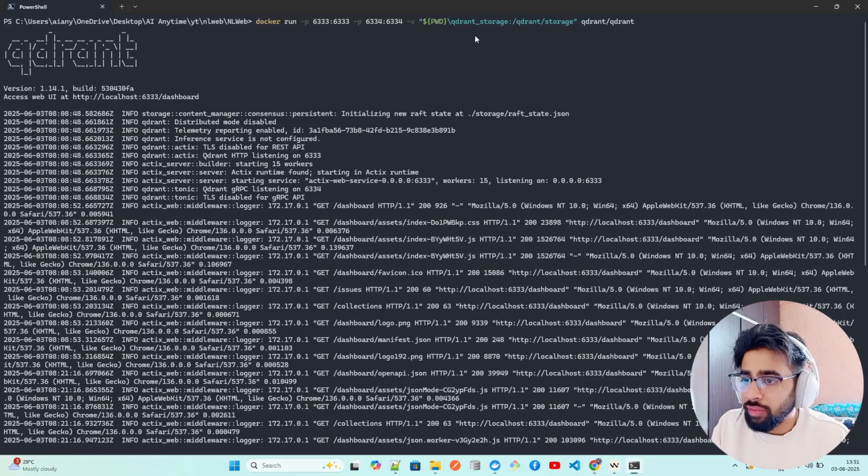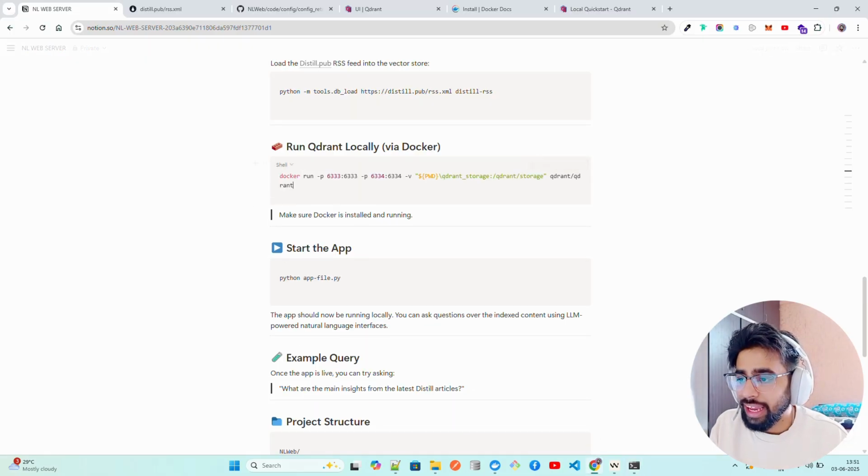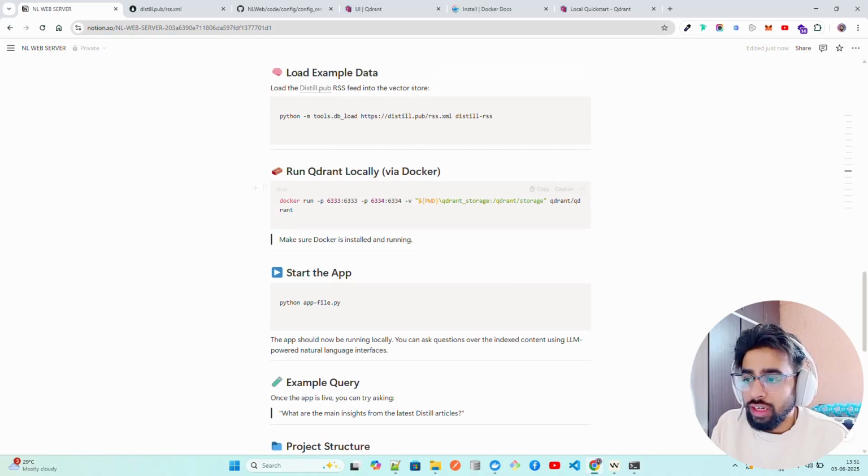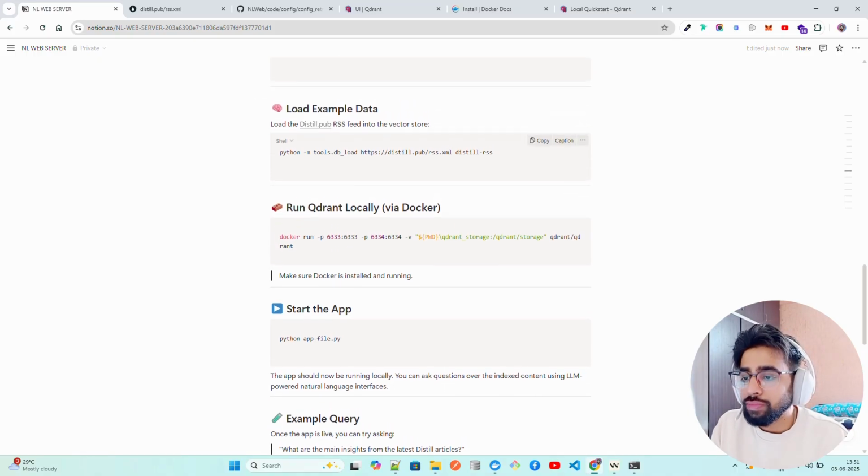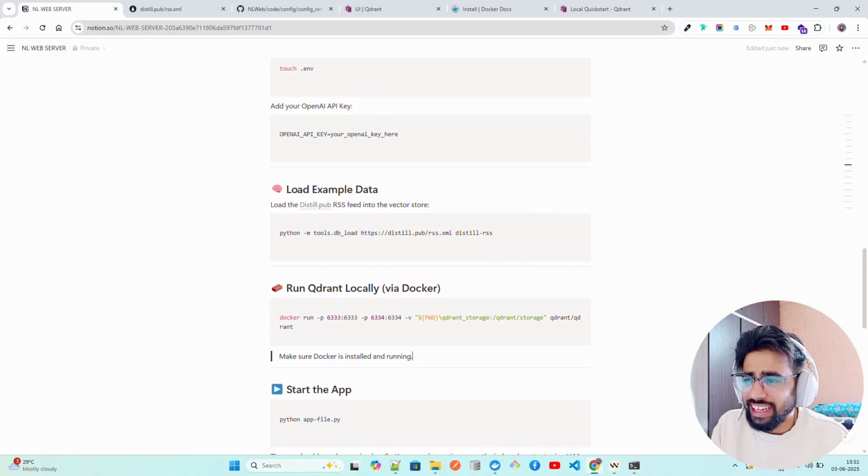I think I just copied and forgot. So what I'm gonna do, I'm gonna make that available over there. So you can just copy here, come back and paste. So this document is available for you also, right? Now we can run it locally. You can see. Now it's pretty interesting, right, guys?